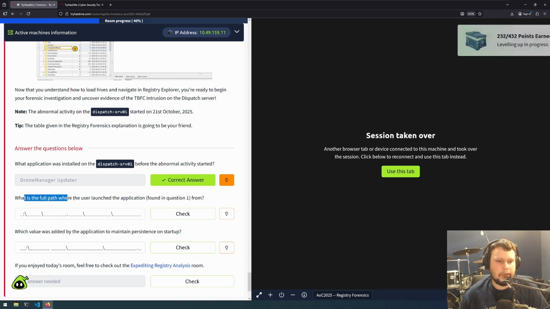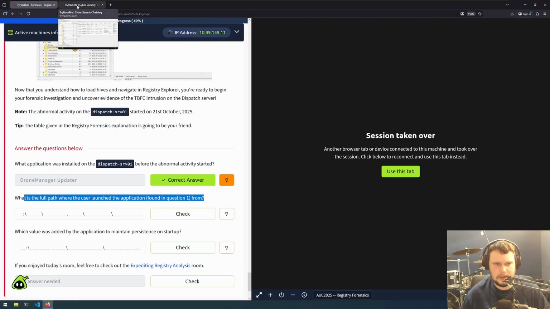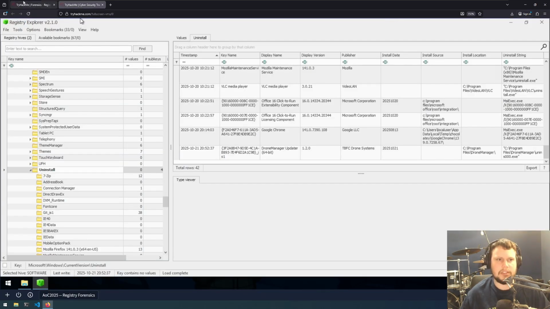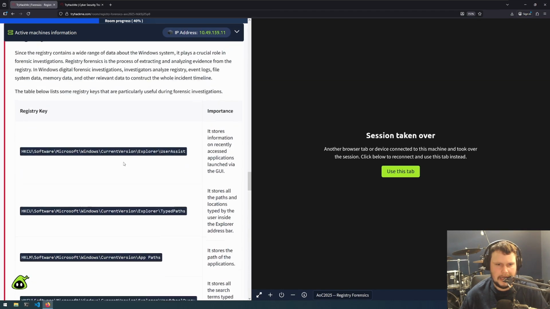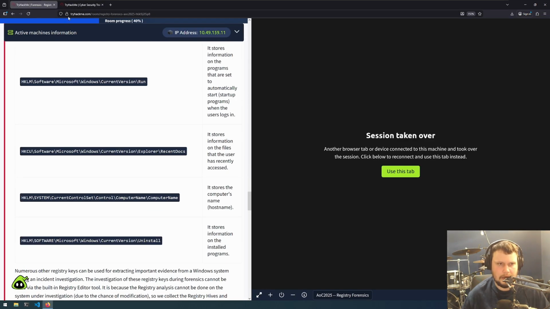What is the full path where the user launched the application? So I assume it's that location. See, that doesn't look correct. Oh, that's confusing. What is the full path where the user launched the application? Actually, one of the keys was for accessing applications, so I'm assuming that one might show it. So in Windows CurrentVersion, whereabouts are we? We are in Uninstall.